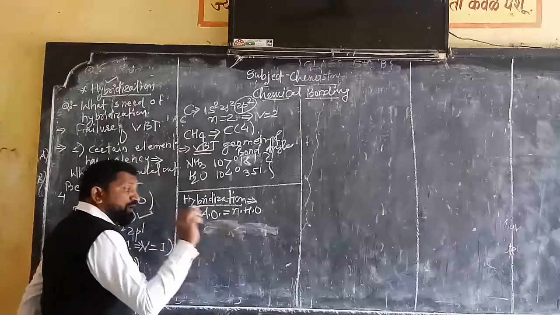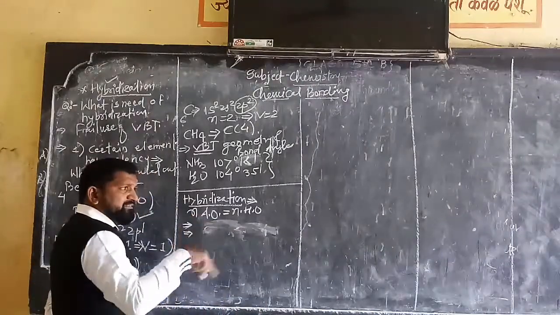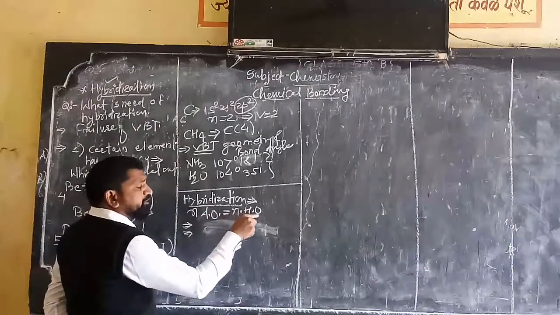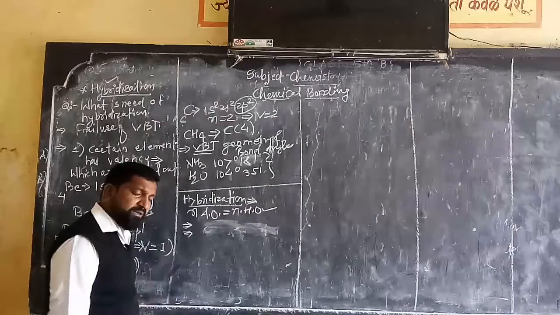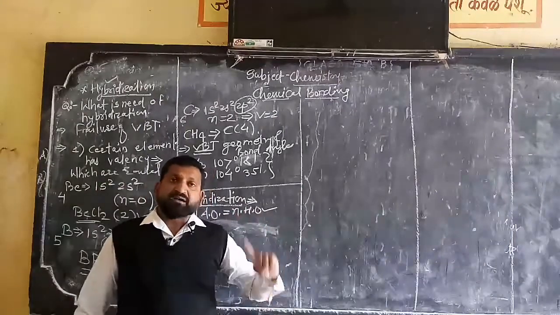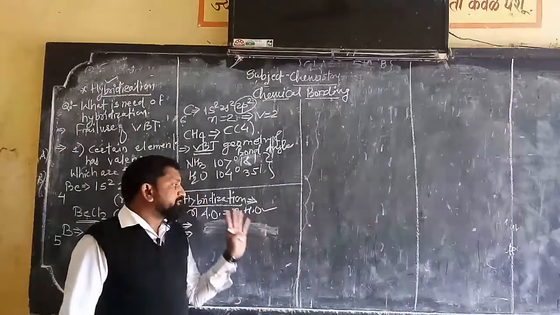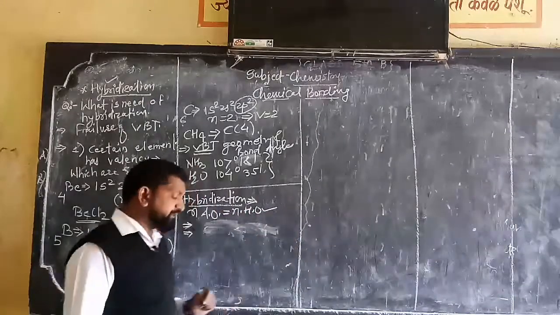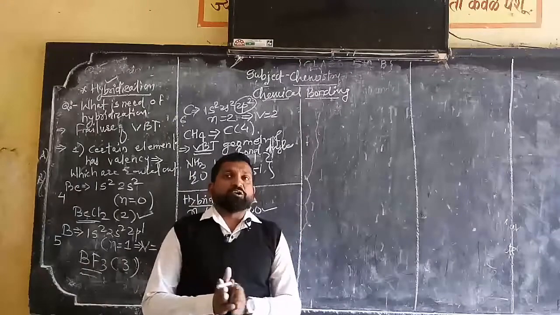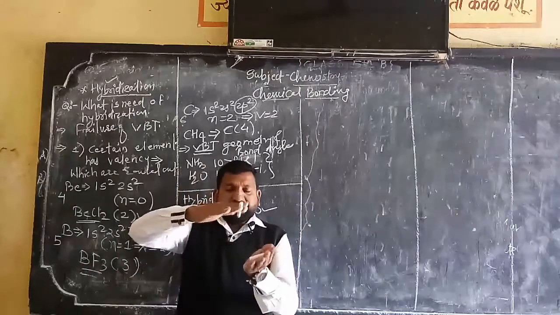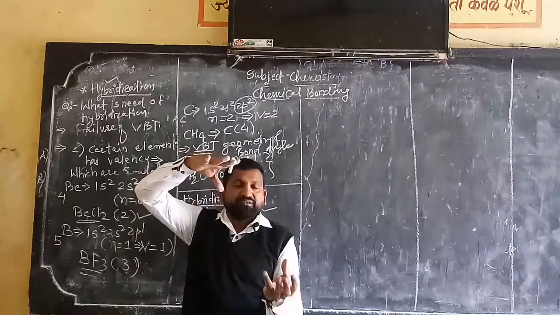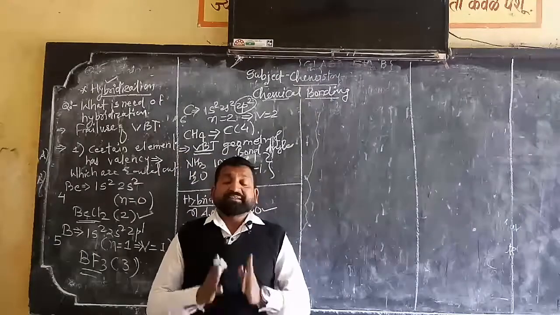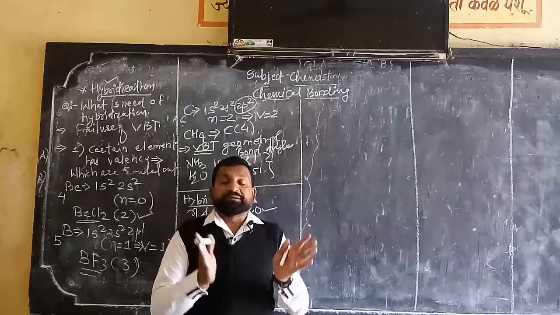Whatever number of atomic orbitals take part in hybridization, the same number of hybrid orbitals will be produced. For example, if 4 atomic orbitals undergo hybridization, 4 hybrid orbitals form. If two atomic orbitals have a large energy difference between them, they cannot be hybridized together.